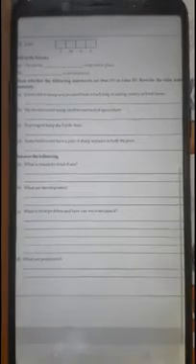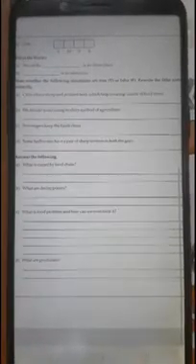Decomposers. Decomposers are those organisms which clean the earth. How do they do that? Because they decompose the dead organic matter. We have already discussed the definition of decomposers.